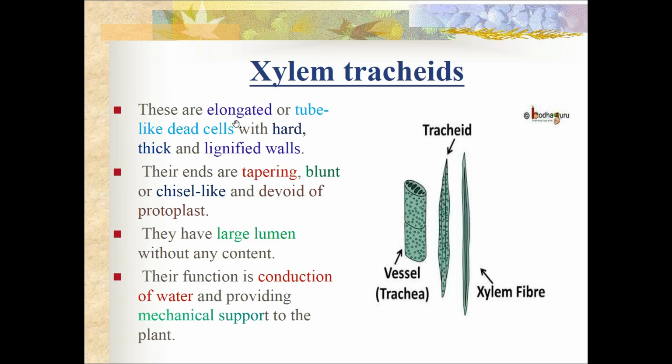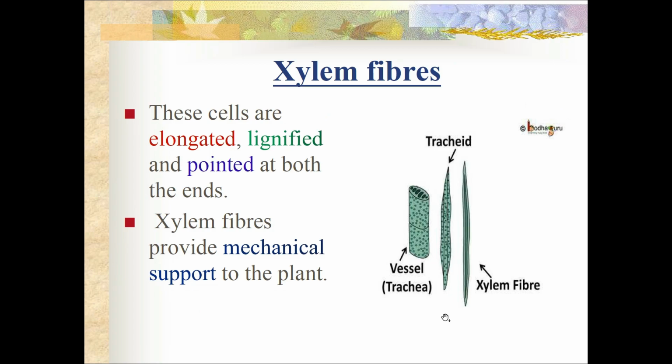What are they? They are elongated and tube-like cells, and they are dead cells with hard, thick, lignified walls, and their ends may be tapering in some, and they may be blunt or chisel shaped, devoid of any protoplast. Since they are dead cells, they will not have the living substance which is called the protoplast, and they have a large lumen. Lumen means the cavity inside the cell without any content, and their function is to conduct water, providing mechanical support to the plant.